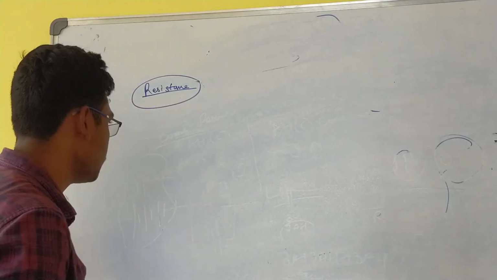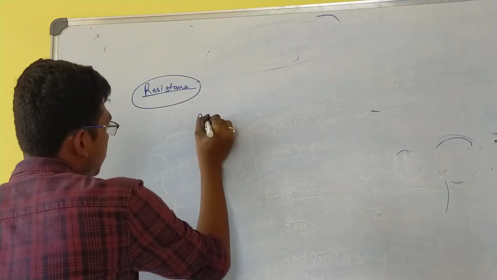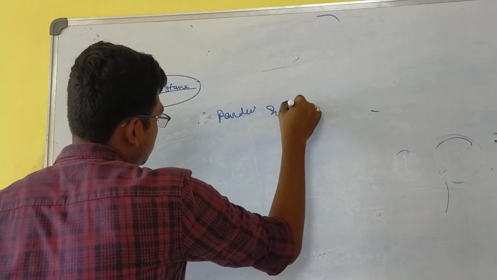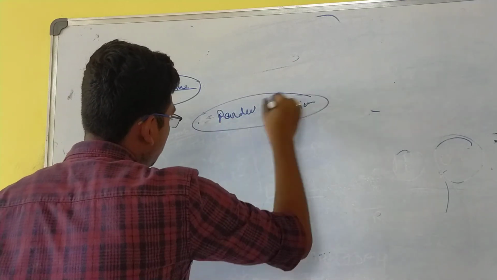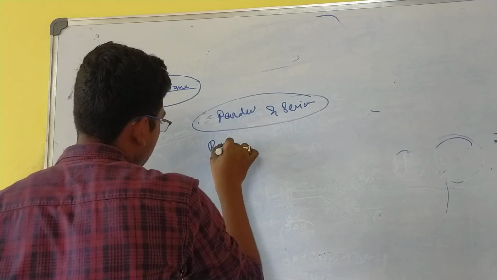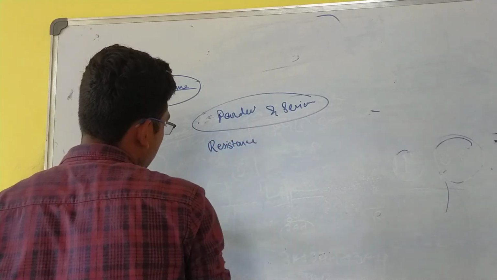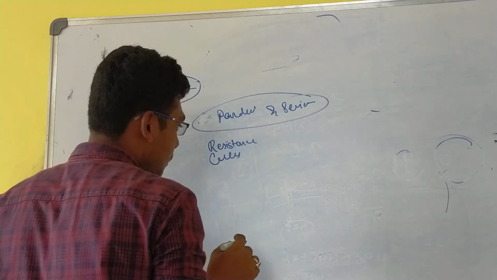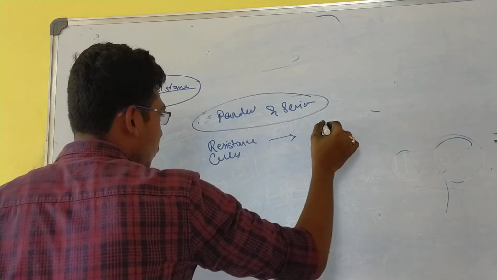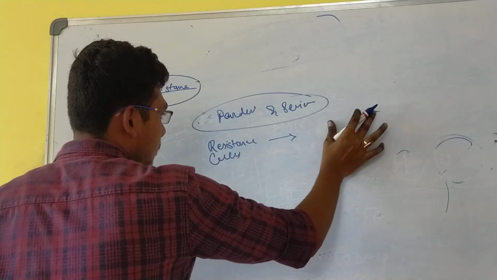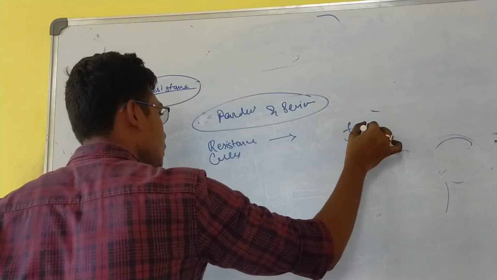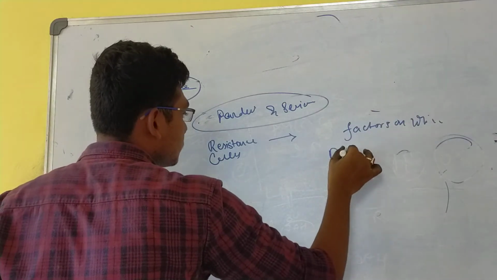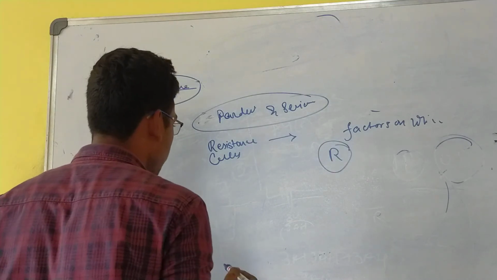So what we have learned: first, parallel and series connection of resistance, cells, proportionality, the factors on which resistance depends. These are the three topics we have learned today.